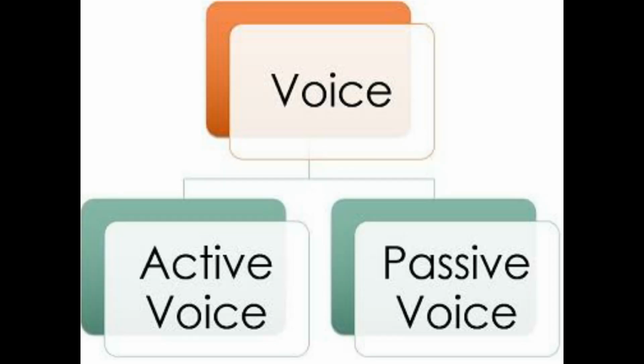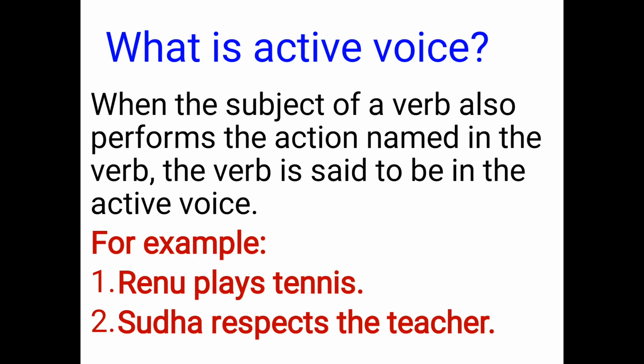Now there are two types of voice. First, the active voice. Second, the passive voice. Active voice: when the subject of a verb also performs the action named in the verb, it is said to be in the active voice. Means when the subject of a sentence is also the doer of the action, then the sentence is said to be in the active voice.